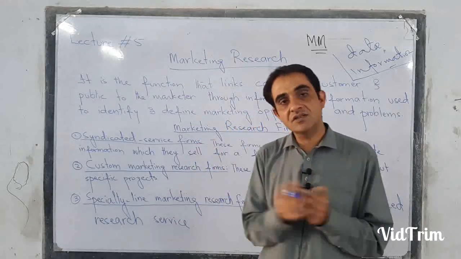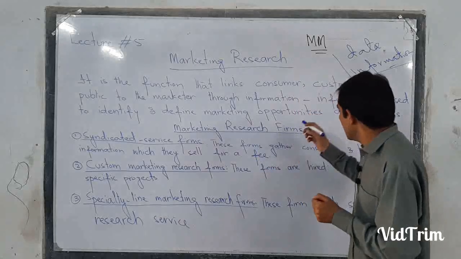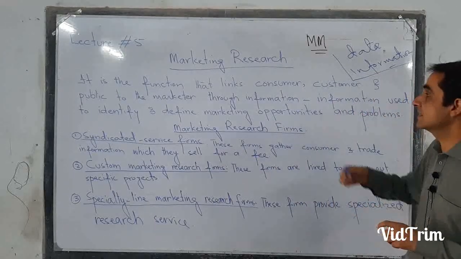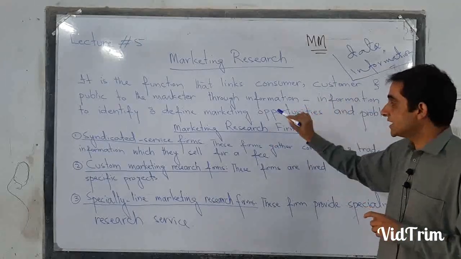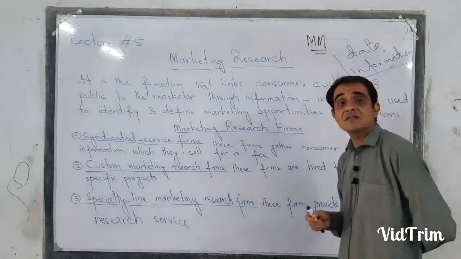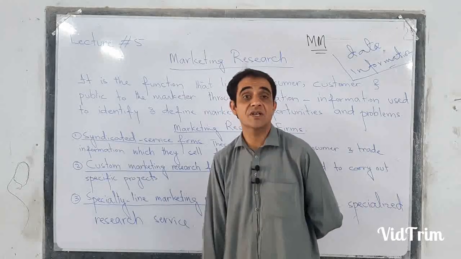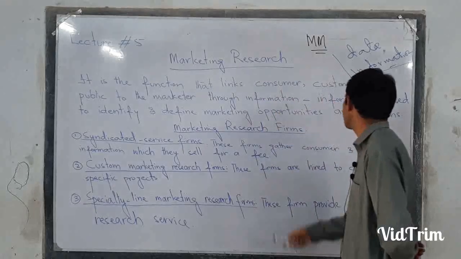So this process is called marketing research. This research process connects the marketer to society with the help of information. It means in research the game is revolving around information. You are converting raw information to the final information.